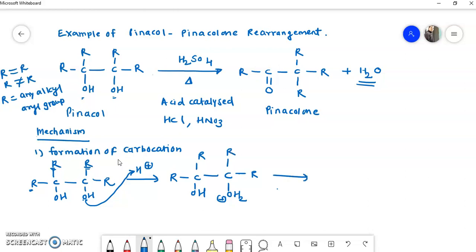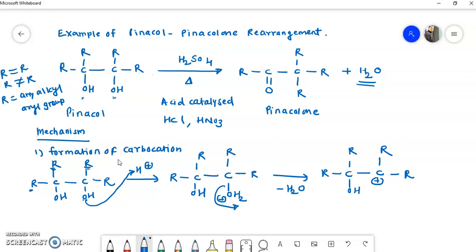Then what happens? There is a removal of a water molecule. This water molecule goes away and there is a formation of a carbocation intermediate, with R and R. So this is the first step in this pinacolone rearrangement. So what is the first step? Remember, formation of carbocation.